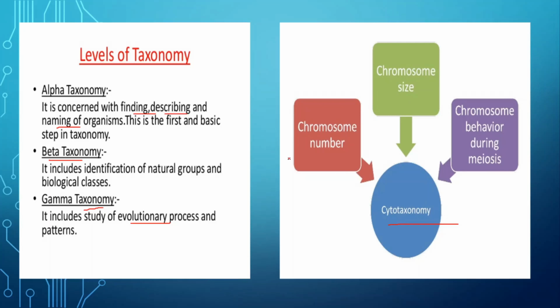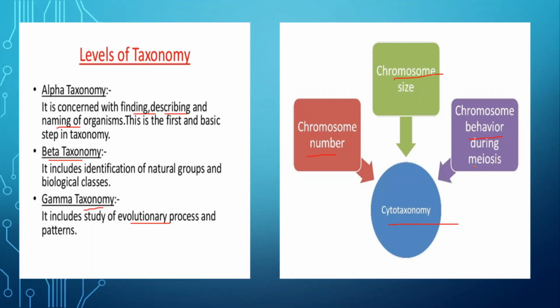Mainly here we are studying karyotaxonomy, that is the behavior of the nucleus. Obviously chromosomes are present inside that, so the number of chromosomes, size of chromosomes, then the behavior of chromosomes during the cell division process, that is meiosis, mitosis, etc., how they undergo condensation or crossing over, all these things are observed.